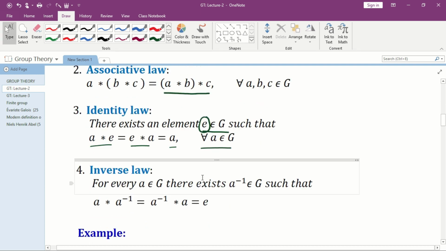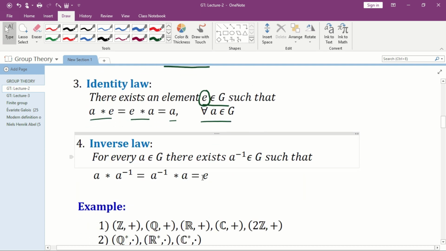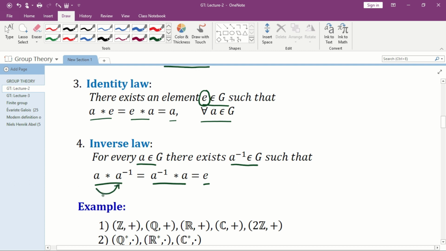And the fourth law is the inverse law. For every a belongs to G, there exists a inverse belongs to G such that a star a inverse is equal to a inverse star a is equal to e. Here we say a is the inverse of a inverse or vice versa.